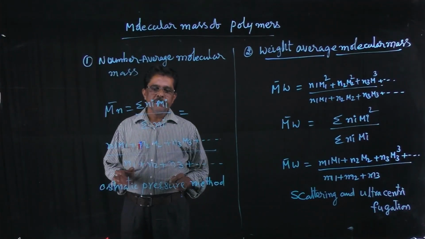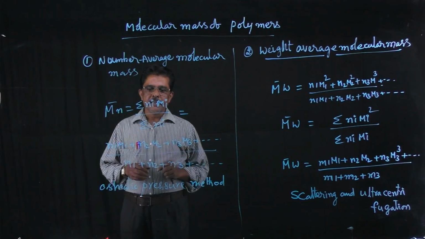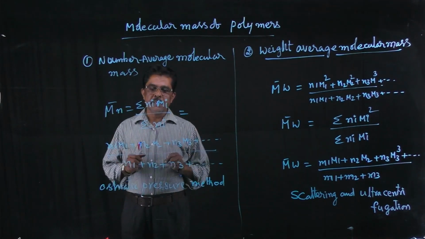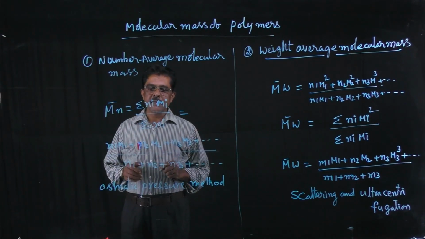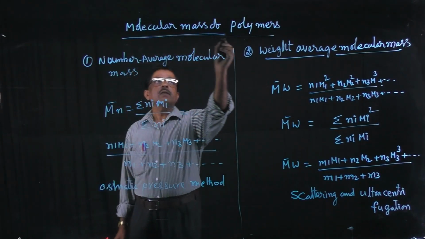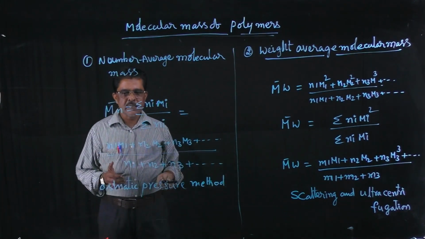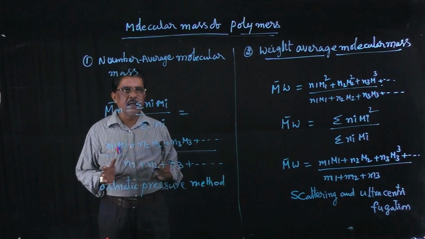Students, after discussing polymerization, polymerization mechanisms and types of polymerization, we have to discuss the molecular mass of polymers, and how molecular masses can be derived.